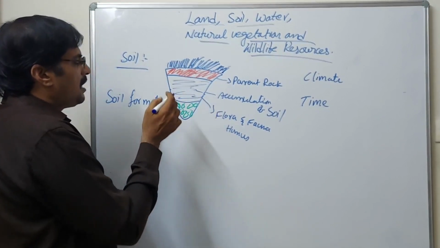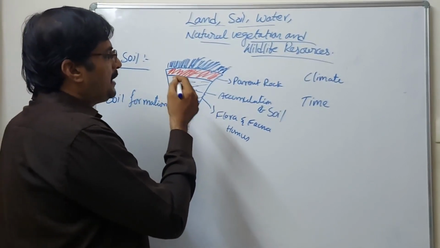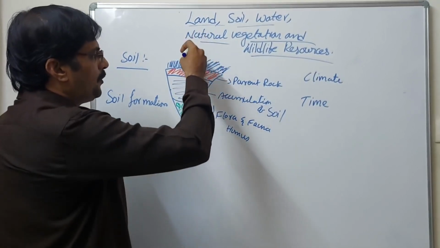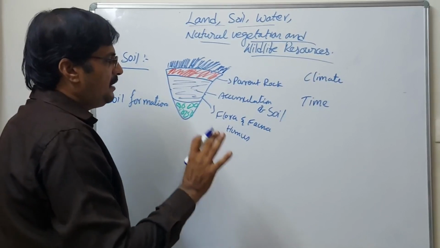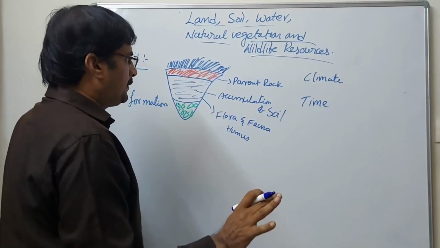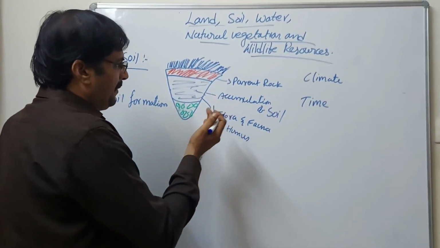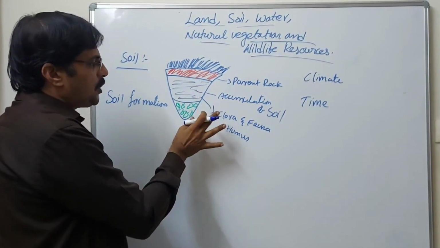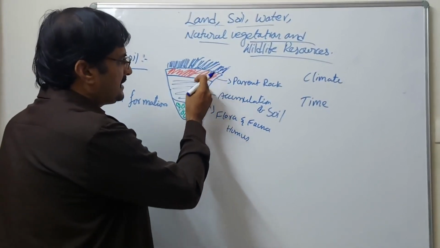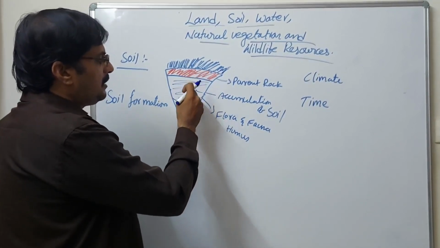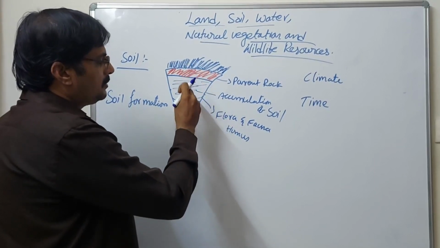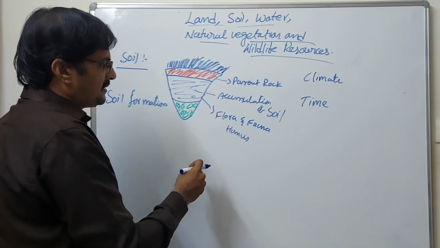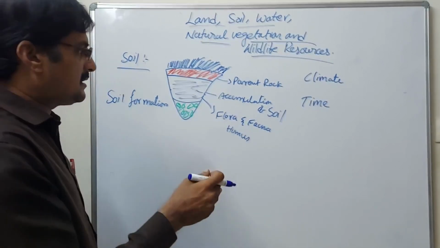These small stones help, and manure, pesticides and chemicals we pour on the topmost layer of the earth, the soil part, will move down up to the parent rock. Some accumulation of soils is going on, and some soils go down to the lower part of the crust.